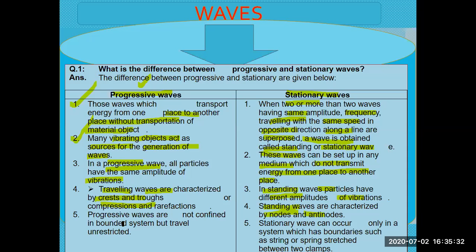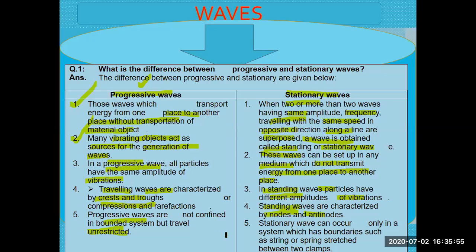The progressive waves are not confined in a bounded system, but travel unrestricted, like water waves in the sea, in a pond, in a lake. And sound waves, after generation, move away from the source. This is the concept of progressive waves.